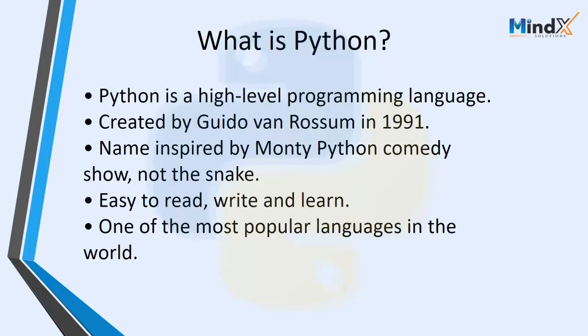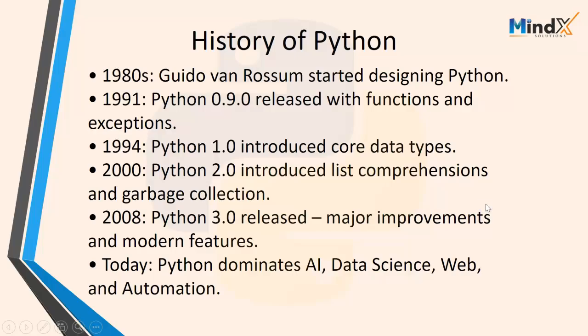All right, we'll go through the timeline of how Python developed. In the 1980s, Guido van Rossum started designing Python. After that, in 1991, the very first version, 0.9.0, came out. This version already had functions and exceptions.